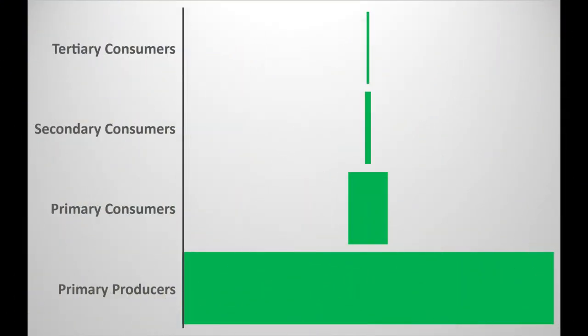Because of this loss of energy with each trophic level, each ecosystem can only support so many producers, primary consumers, secondary consumers, and tertiary consumers. And this forms an ecological pyramid where the vast majority of the biomass in an ecosystem are producers, which support a smaller group of primary consumers, and in turn support an even smaller group of secondary consumers, and very few tertiary consumers at the top.